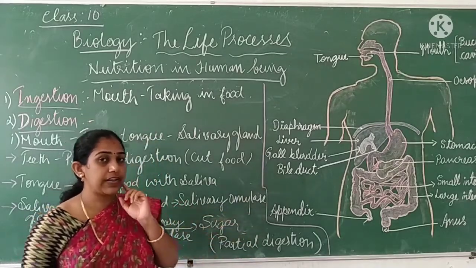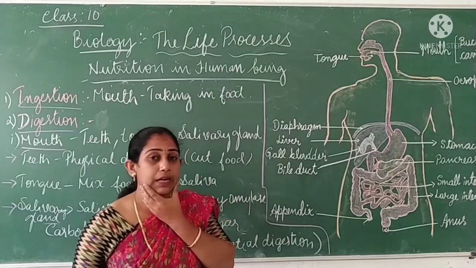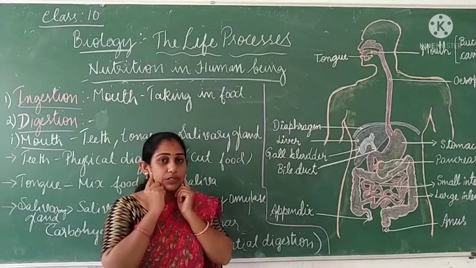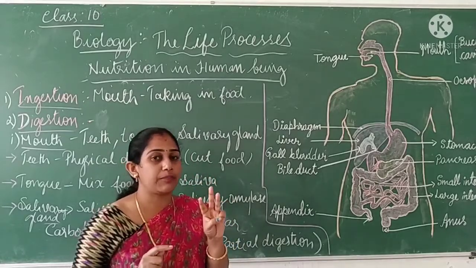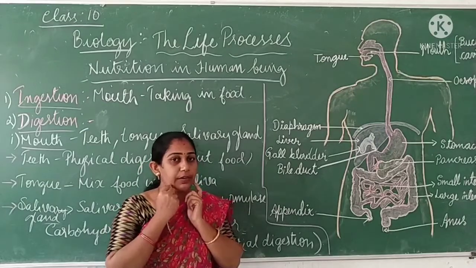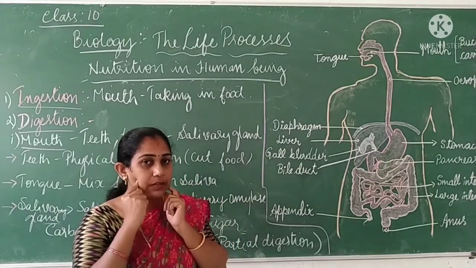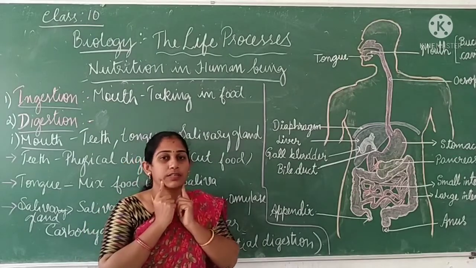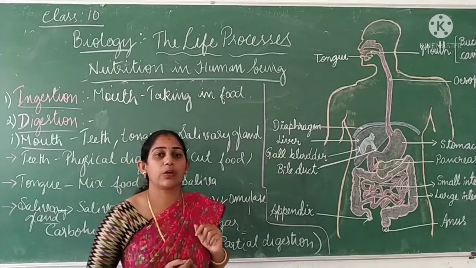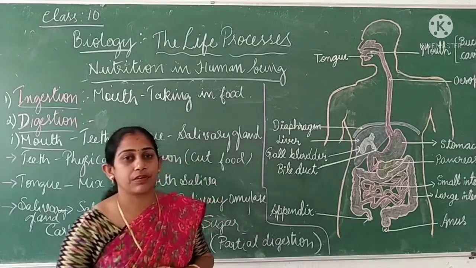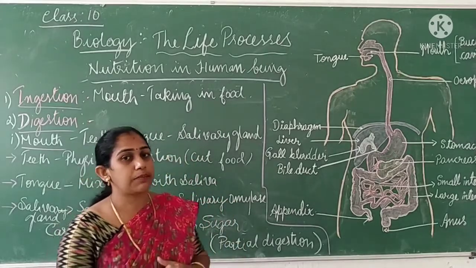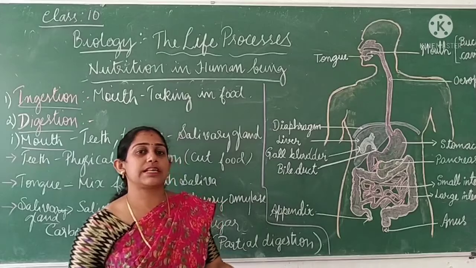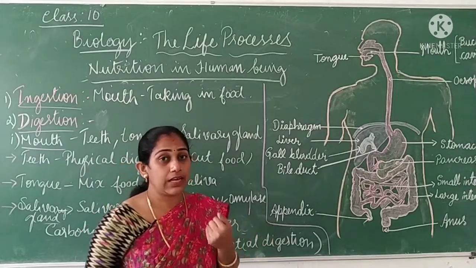Where is the salivary gland present? It is present in the buccal cavity. You can find three kinds of salivary glands in your mouth. One pair is near your ear, just in front of the ear, and another is below your tongue. So three pairs of salivary glands are present in our buccal cavity, which produce an enzyme called salivary amylase.